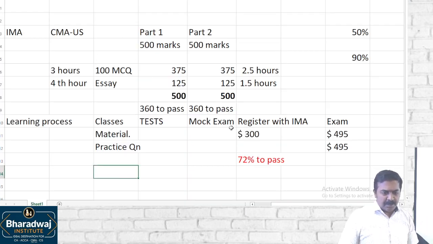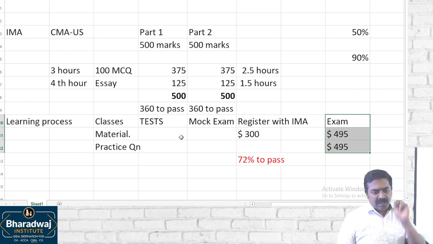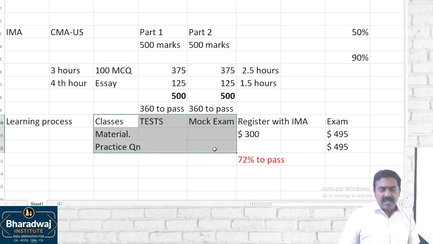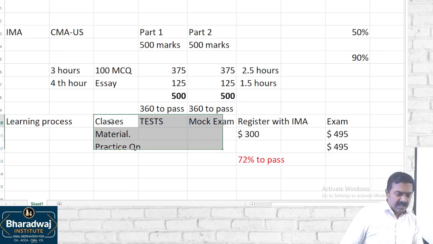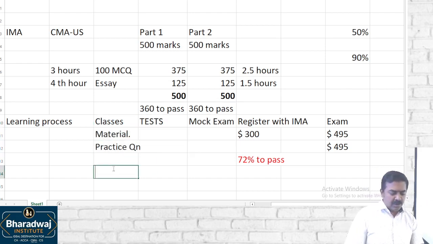To sum up, the cost of registering will be $300. Writing the exam will be $499 for each part. That is number one. Number two, a 3-step process: classes, tests and model exams. Complete that, then register with IMA and write your main exam. Sir, how much will the classes cost? It will cost 30,000 rupees per part. Okay.